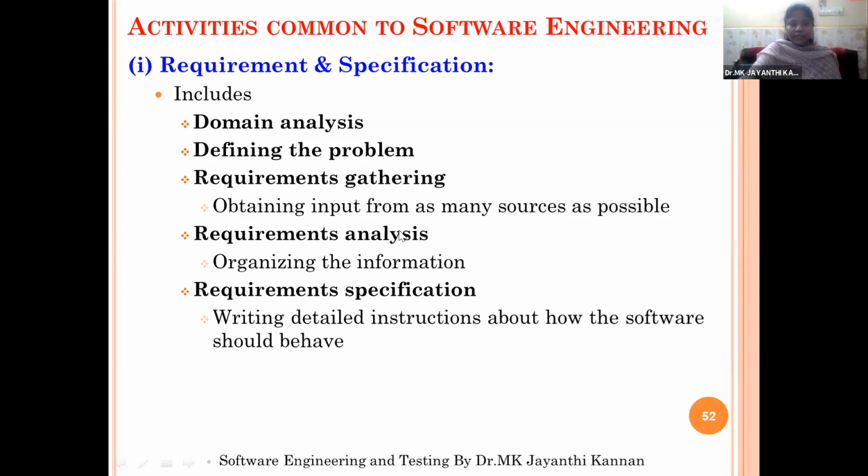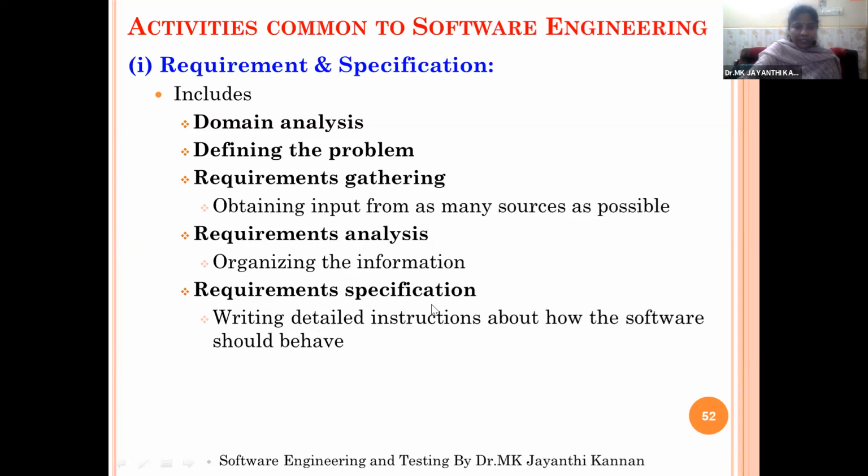Then requirement analysis should be done, organizing the information. After collecting all the parameters required for the problem, you will analyze the requirements. Then requirements specification. The requirement specification is nothing but the algorithmic steps or textual representation, the step-by-step procedure to solve the problem.